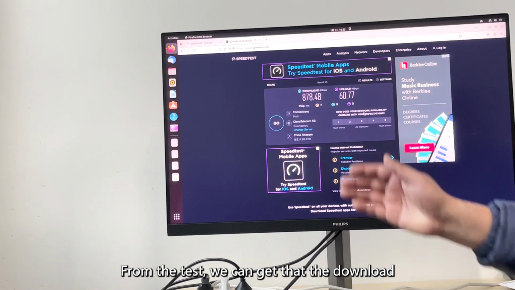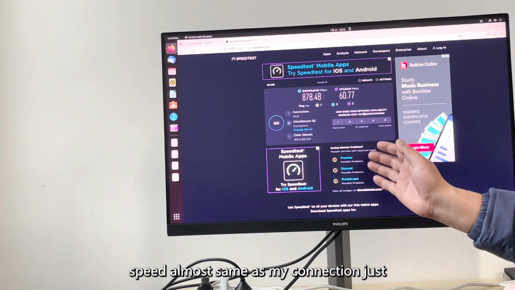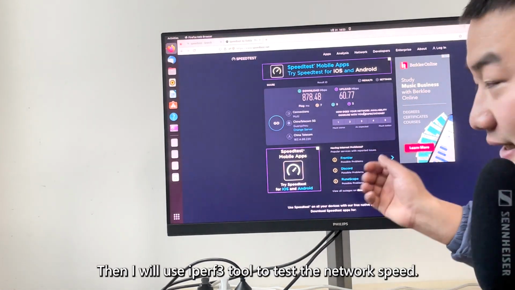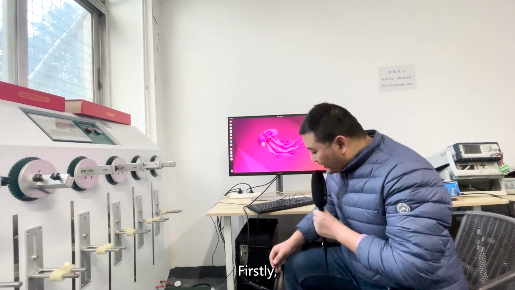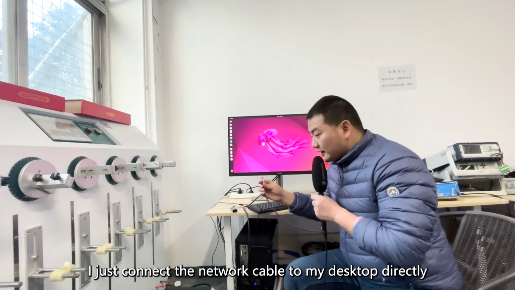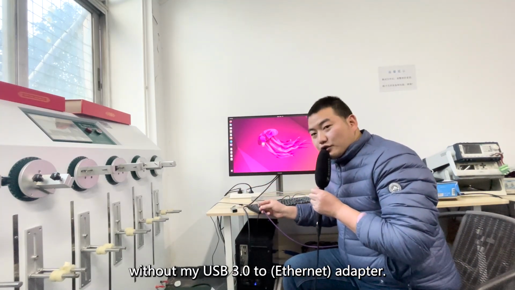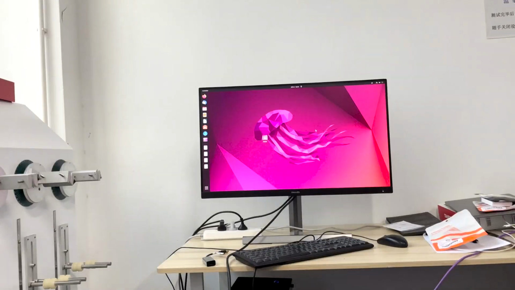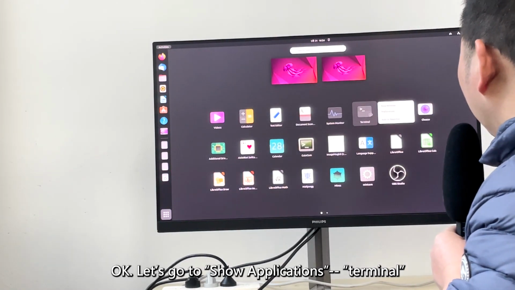From the test, we can get that the download speed is almost the same as my connection just connecting the Ethernet cable to my desktop directly. Then I will use iPerf3 to test the network speed. Firstly, I just connect the network cable to my desktop directly without my USB 3.0 adapter. Okay, let's go to Show Applications, Terminal.